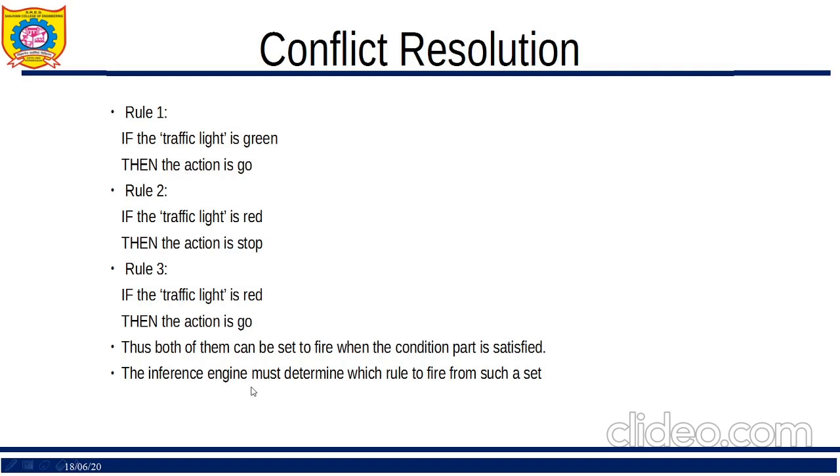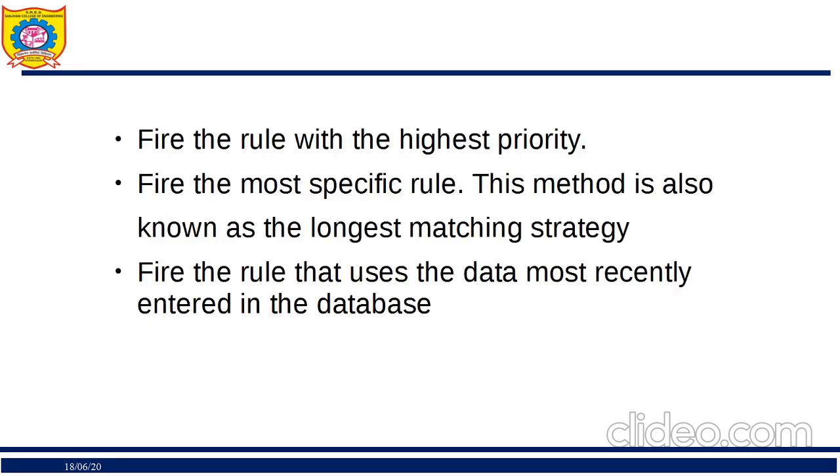The inference engine has to determine which rule it has to fire when it gets matched with traffic light is red. It doesn't understand whether I should go to rule 2 or rule 3. So how to resolve the conflict? There are 3 ways to resolve conflict. First is highest priority, where rules have to be given priority. Give some priority so that if this rule comes, it is going to be the highest priority. Which one will have the least priority? Based on this priority, you can fire a particular rule in case of conflict.